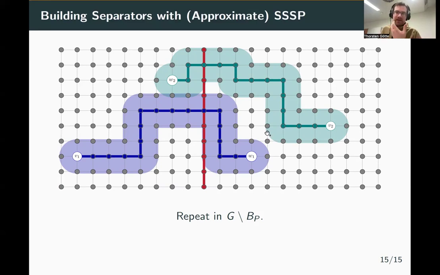So the takeaway message from this whole talk is essentially, if you can just sample paths uniformly at random, you get a weak separator, which you can then use in the construction of the low diameter decompositions.